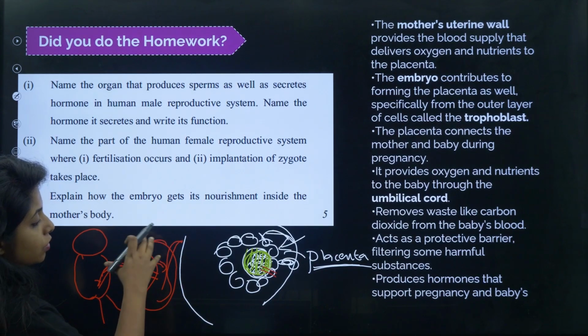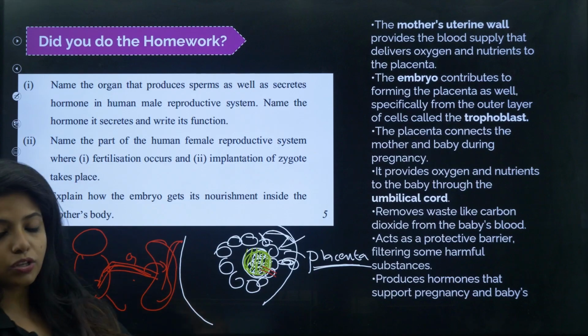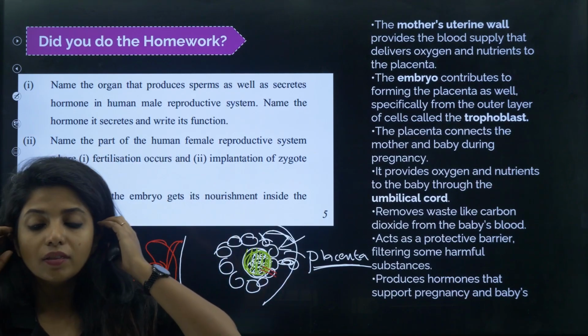Whatever things are more here get into the mother's blood. Whatever things are more there come over here. So oxygen comes over here, CO2 goes over there. So the mother's blood vessels will be removing everything outside.